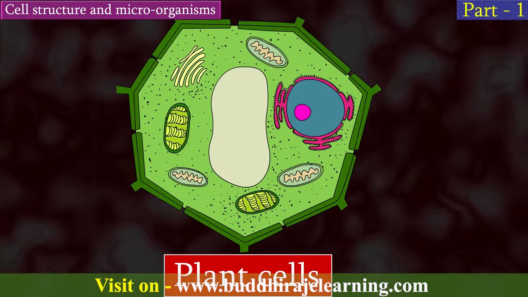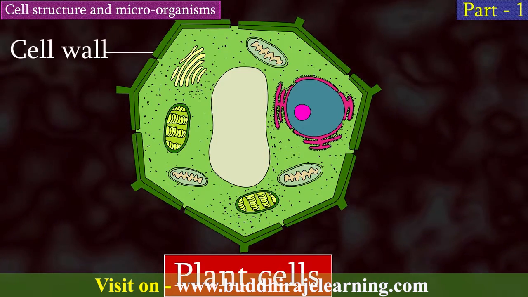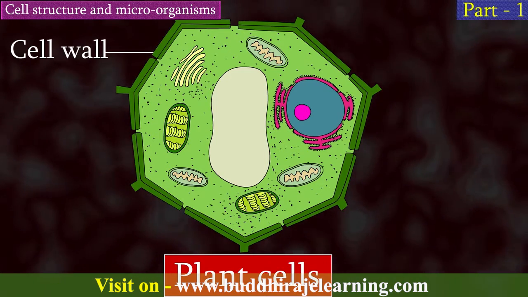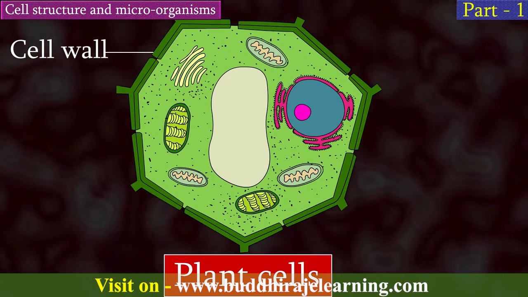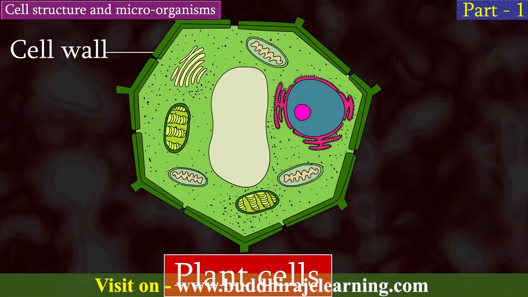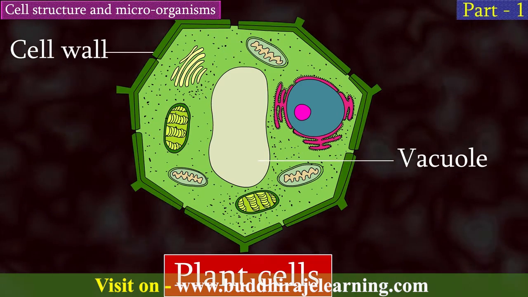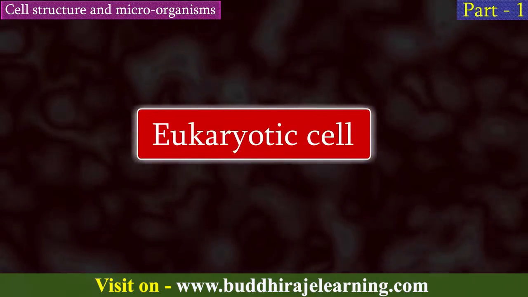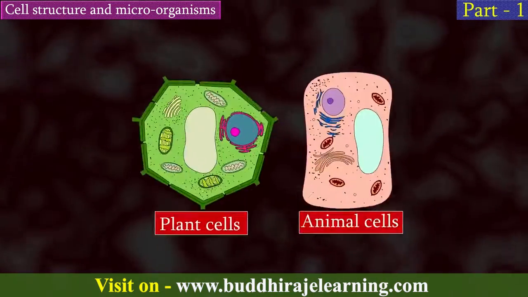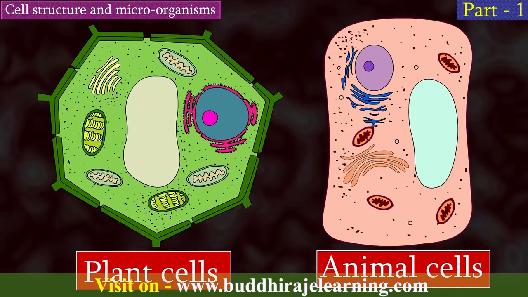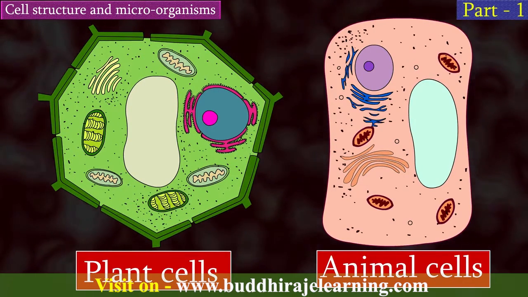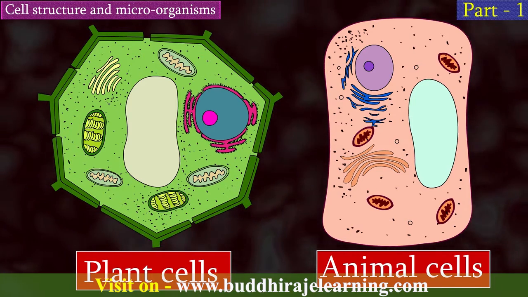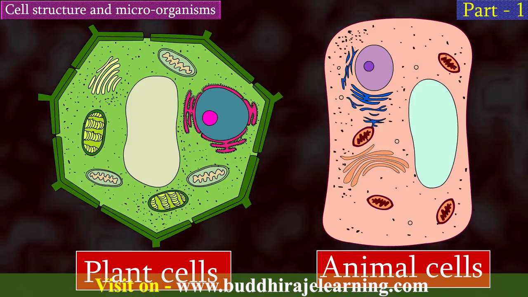Plant cells have a definite shape due to the presence of the cell wall around them. That is why they get a particular shape. Besides, unlike animal cells, plant cells contain a single large vacuole. All these cells are known as eukaryotic cells. Every cell is an independent unit by itself. The functions like nutrition, respiration, growth, and reproduction take place in every cell. These functions are required for the survival of the cells.